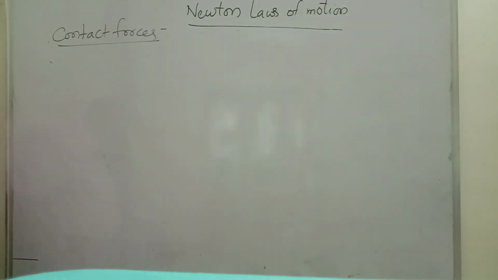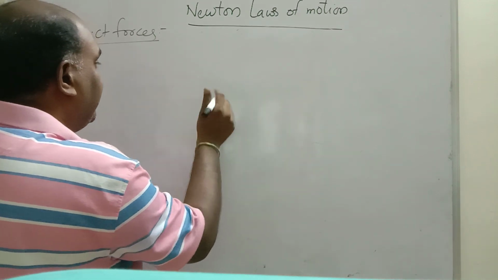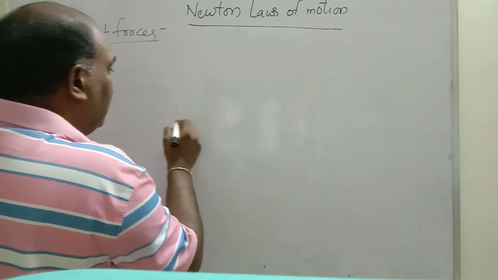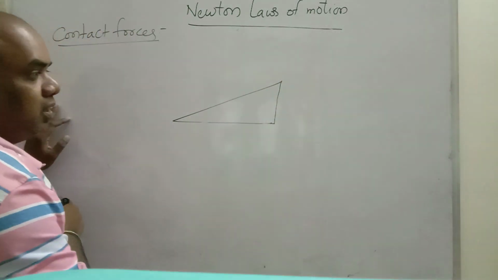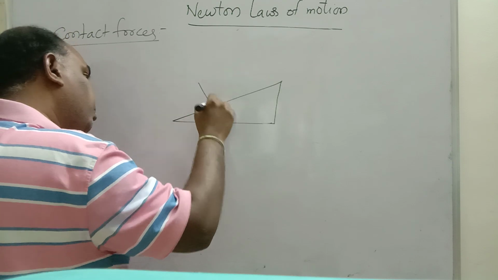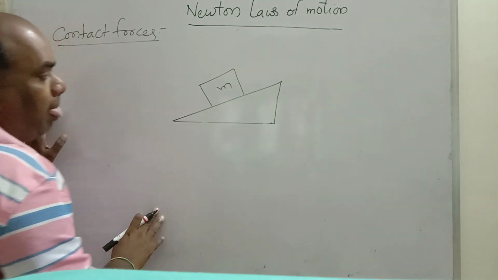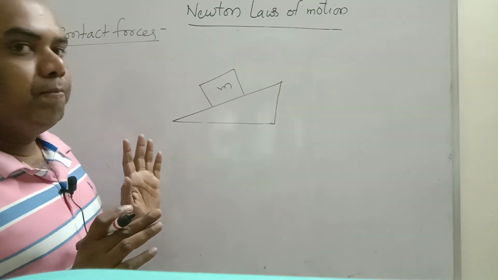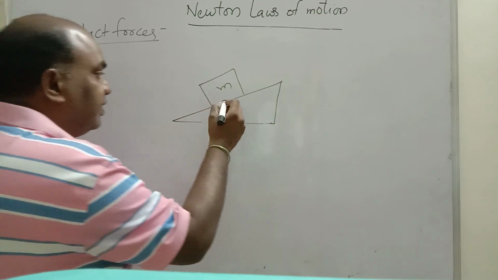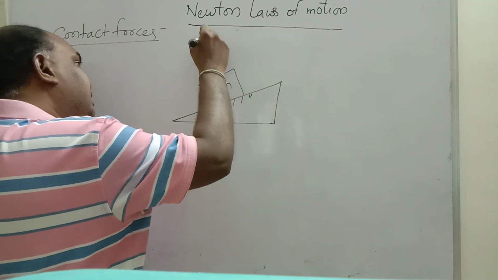See, one more important concept. This is called inclined plane or wedge. Inclined plane. Here one mass is there. This is small mass m. Now how many forces are acting on the body? Where will be the normal? Observe carefully. This is the contact surface. Perpendicular to the contact. This is called normal.